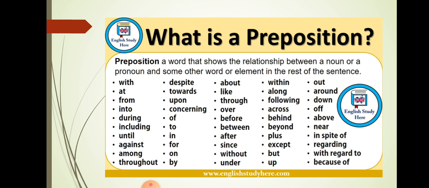For example, the book is on the table. So in this sentence, on is the preposition. It's telling you the location. It always answers the question word where, and it tells the location of objects or people. For example, the book is under the table. Where is the book? Under the table. She's sitting beneath the tree. Where is she sitting? Beneath the tree. Beneath is telling you the location. So, prepositions.